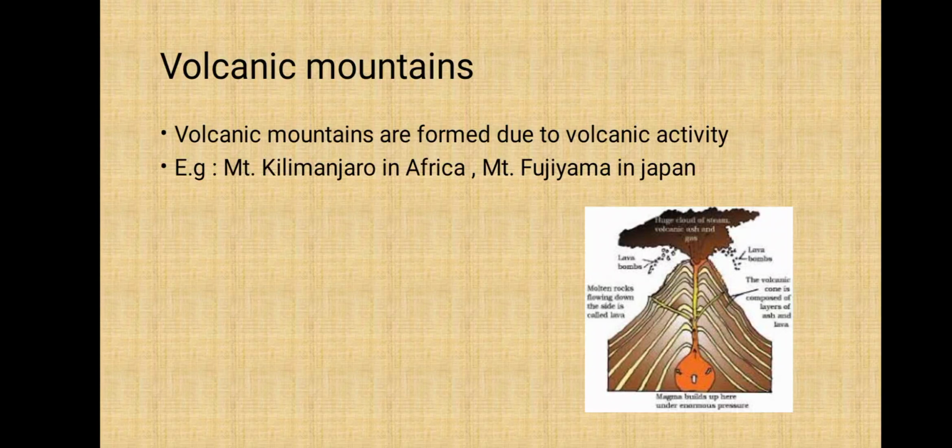Now we will talk about volcanic mountains. Volcanic mountains are formed due to volcanic activity, and famous examples of volcanic mountains are Mount Fujiyama in Japan and Mount Kilimanjaro in Africa.